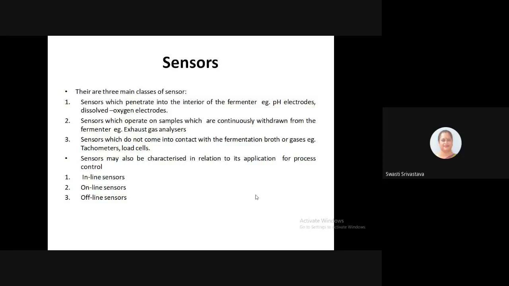Then the offline sensors: the sensors are not part of the fermentation equipment. The measured value cannot be used directly, and an operator is required. Suppose you are doing a medium analysis or your dry weight of the sample is being taken, then the measured values need to be entered into the control system.